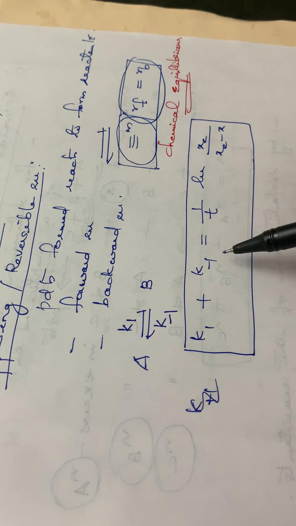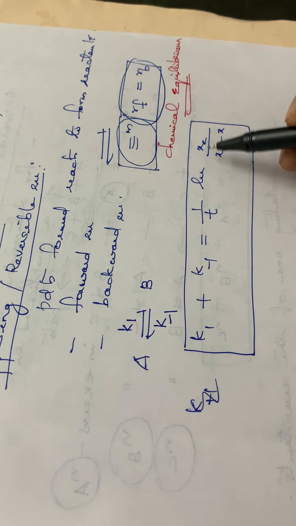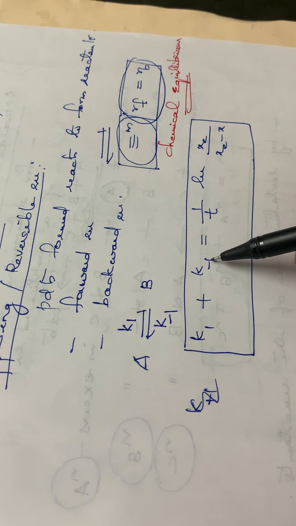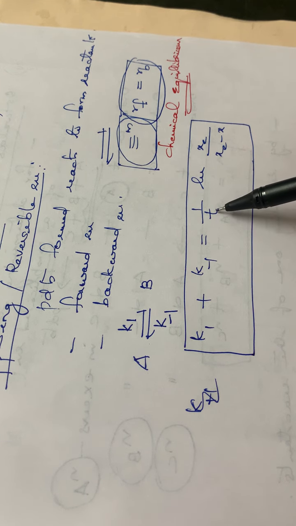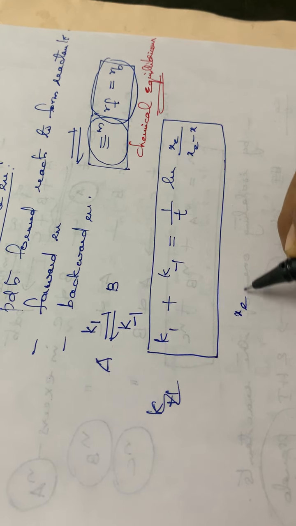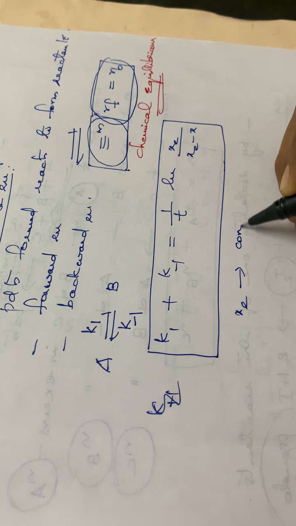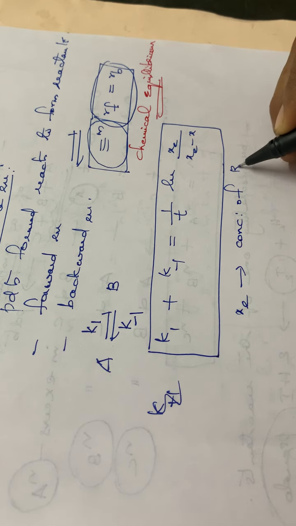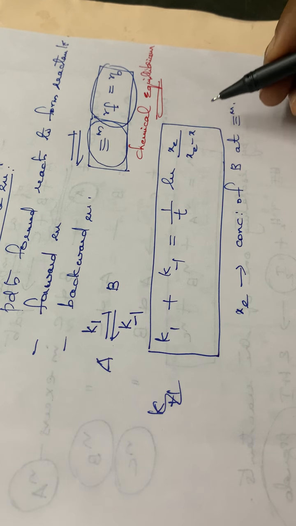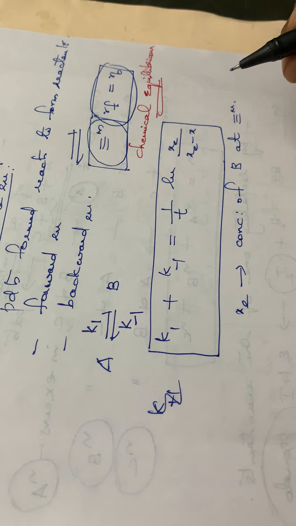K1 is the rate constant of forward reaction, K inverse is the rate constant of backward reaction, T is the time, and Xc is the concentration of B at equilibrium. X is the moles reacted after a time T.